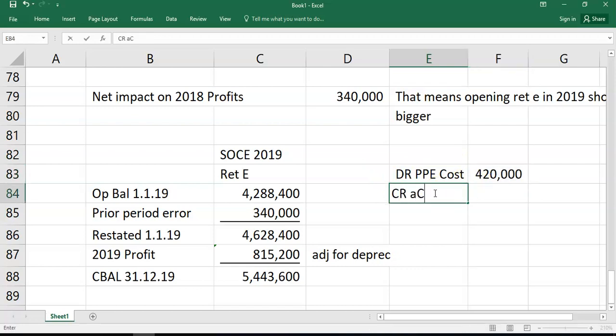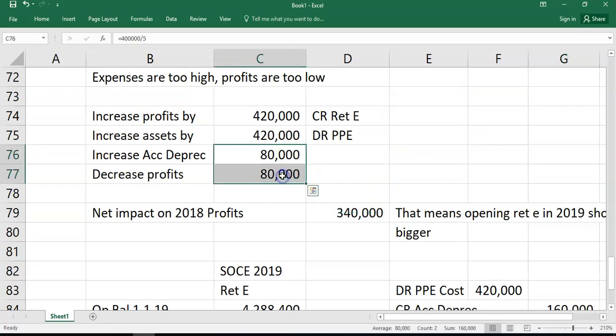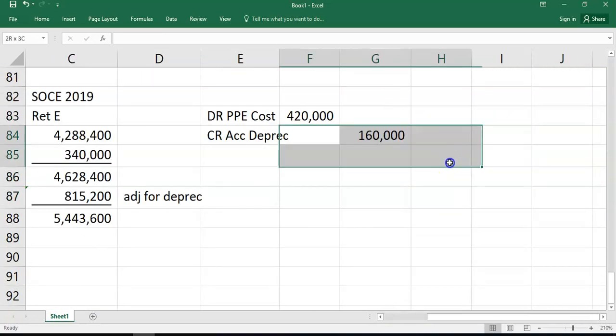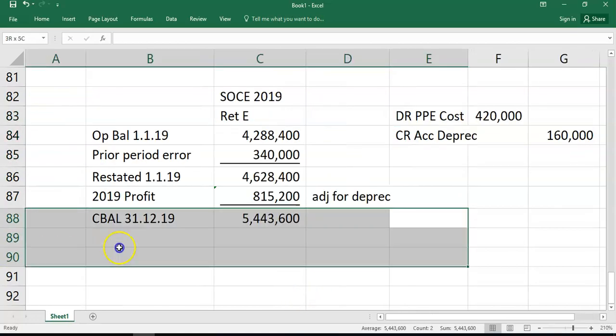You're crediting accumulated depreciation, 160. So be careful about that now, because you're crediting last year's 80, 2018, and 2019's. So when you're coming to the end of 2019, that's what will be in your asset section, 420 minus 160.